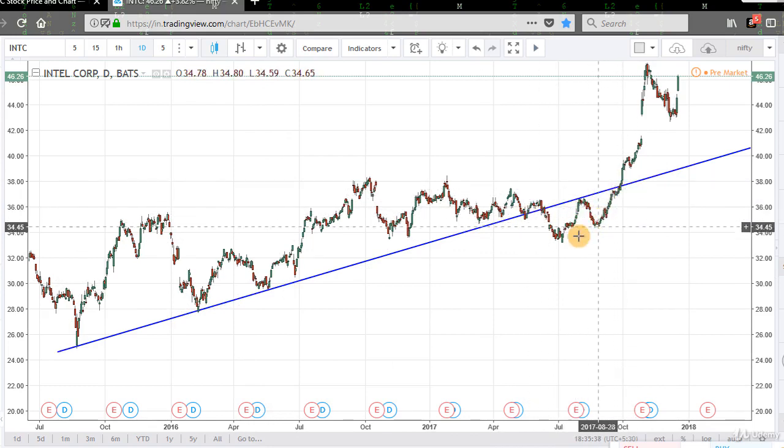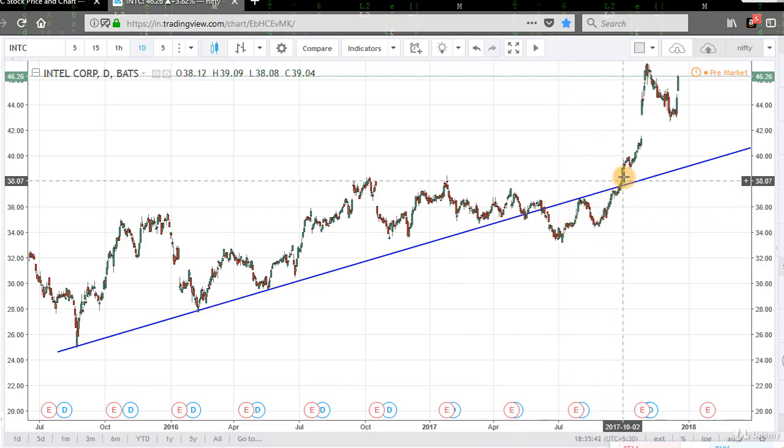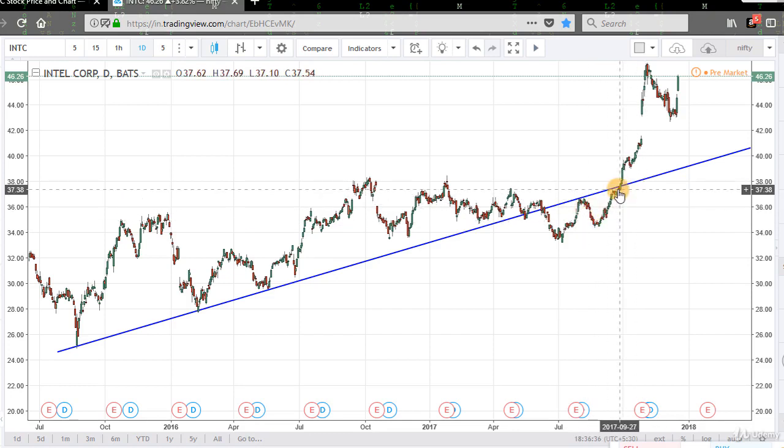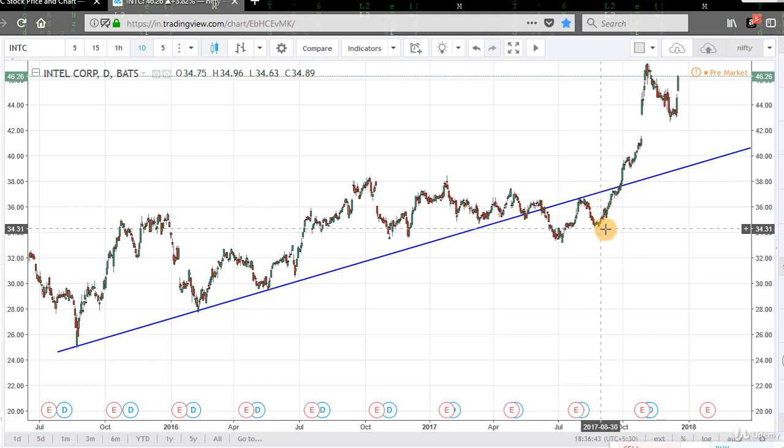This is the point because this time prices fall down to the trend line and then they rise again in upward direction above the trend line. So this was the point where we could write a put option. But here a strict stop loss must be triggered. Suppose we are writing a put option at $37. In this case, our stop loss would be at $34.